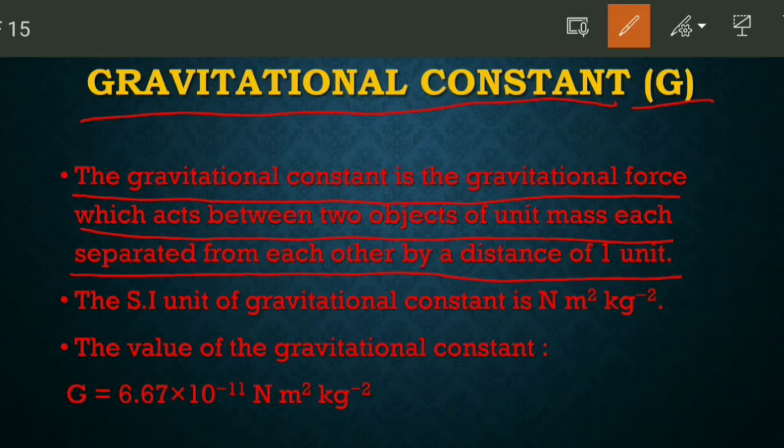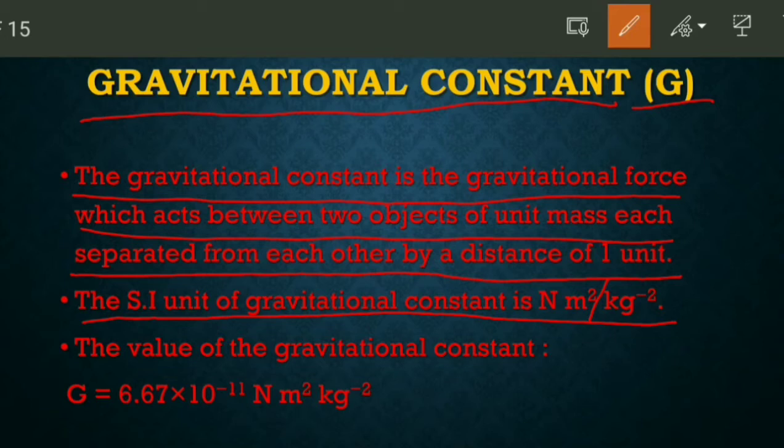Means gravitational constant is the gravitational force between two bodies of a definite mass, and these are separated from each other by distance of 1 unit, we can say like this. So the SI unit of gravitational constant is Newton meter square kg raised to the power minus 2, or we can say Newton meter square per kg square.